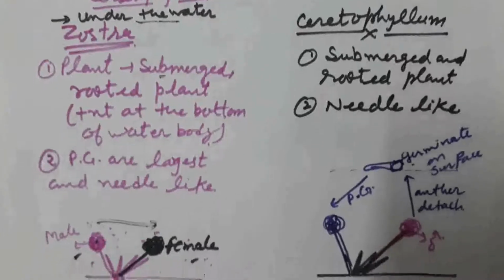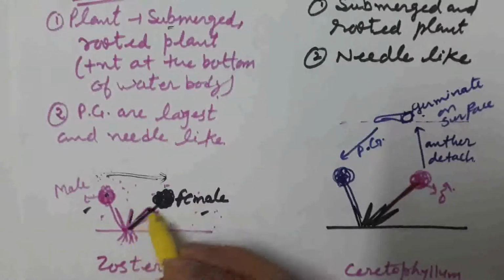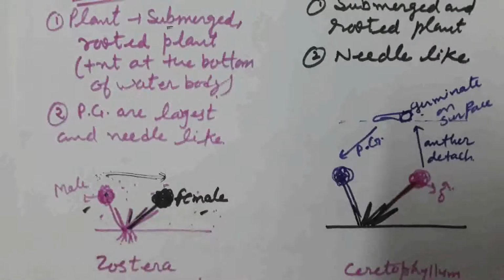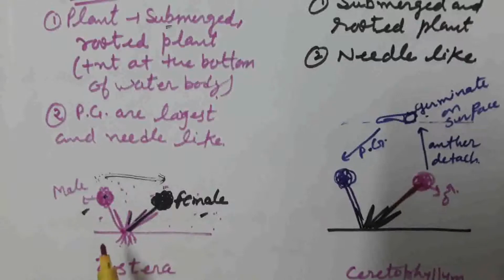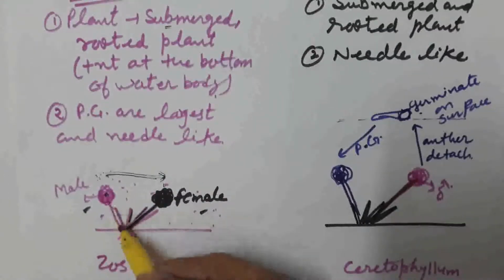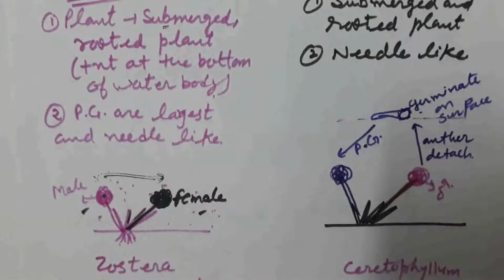These are the needle-like leaves. The flowers in case of Zostera are present in cluster form. This is the cluster of male flowers and this is the cluster of female flowers. Male and female flowers are drawn here with different colors for easy understanding.